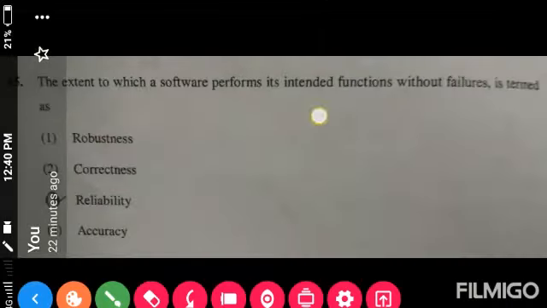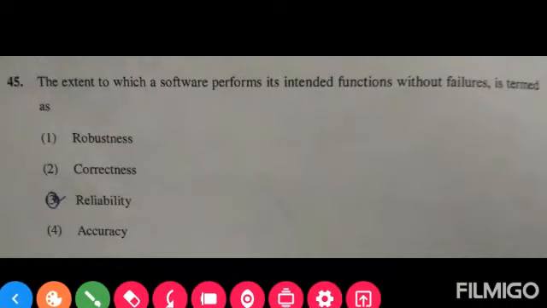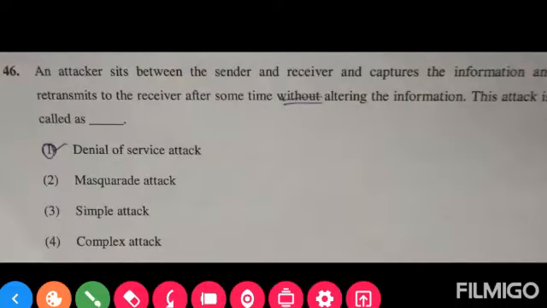Next question. Question number 45. The extent to which a software performs its intended functions without failure is termed as. The correct answer is third one. Next question 46. An attacker sits between the sender and receiver and captures the information and transmits it to the receiver after some time without altering the information. This attack is called as. The correct answer is first one, denial of service attack.